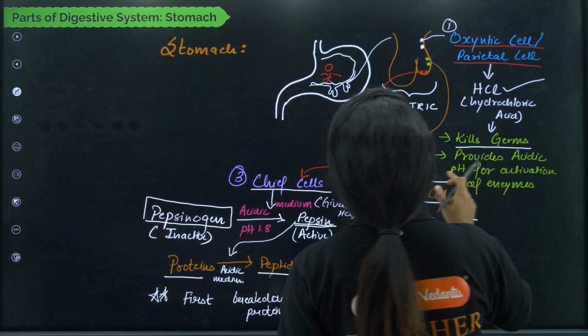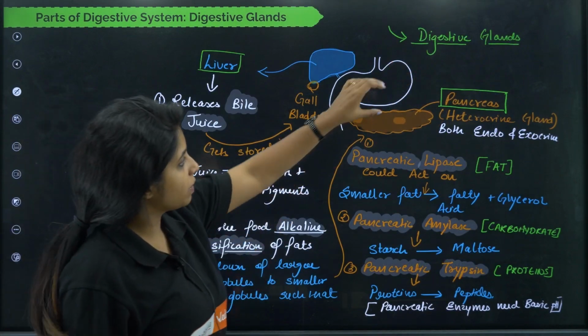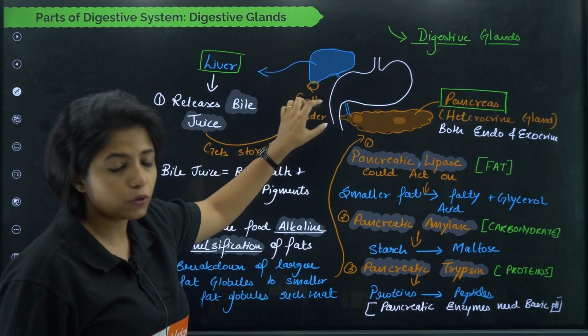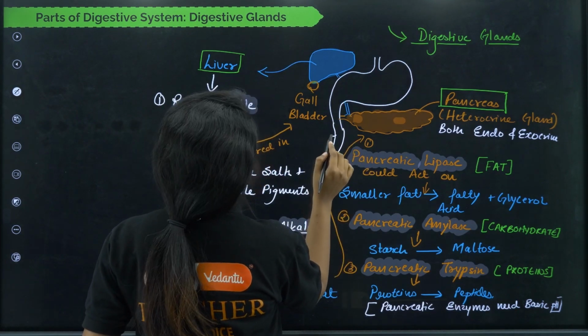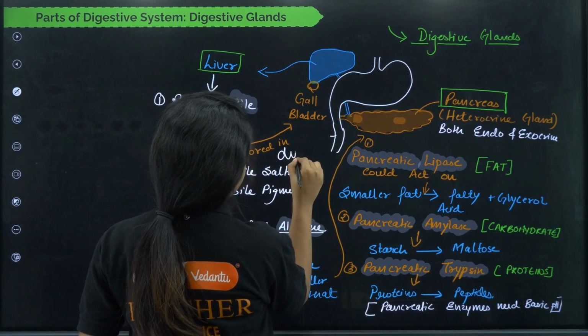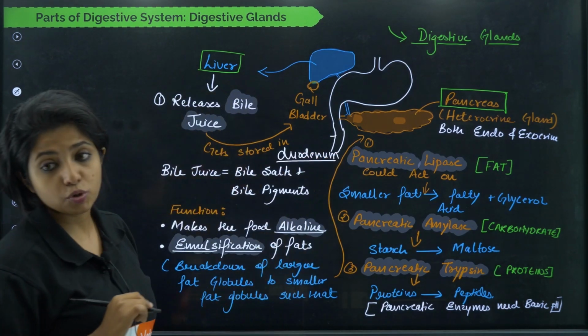Okay, going ahead. The stomach is done. So the stomach is over here and the food that is being broken down is going to the next part. What is this next part, children? This is the duodenum. This is the first part of the small intestine.